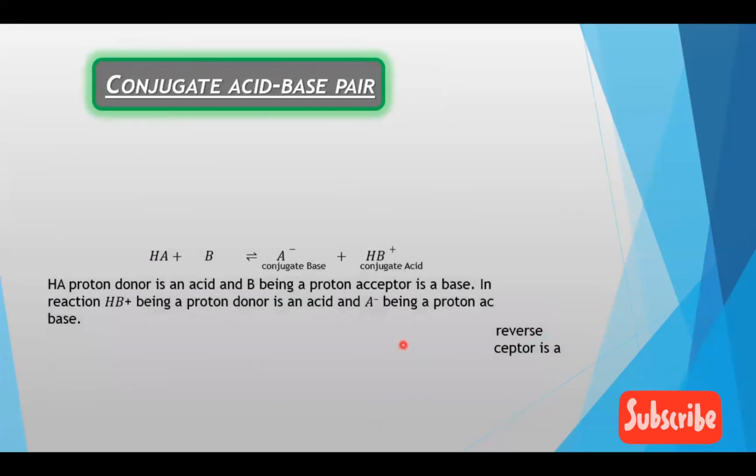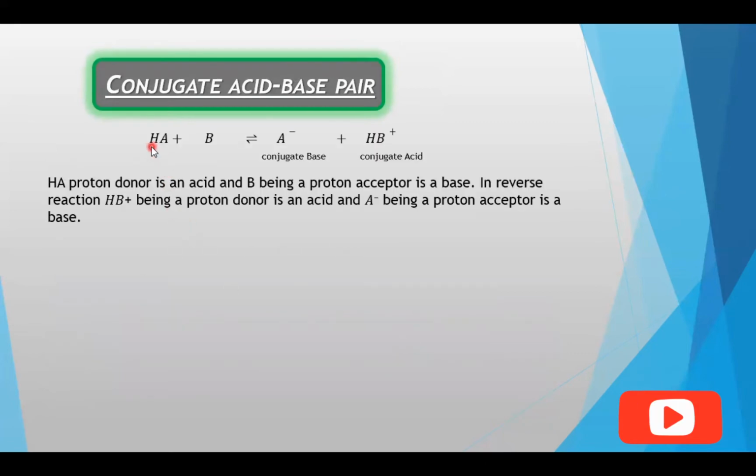Next are the conjugate acid-base pairs. Suppose a reaction here: HA has the ability to donate a proton, so it is an acid, whereas B has the ability to accept a proton, so it is a base. When we consider this reaction in reverse, here A negative has the ability to accept a proton, so it will act as the conjugate base of acid HA, whereas HB positive can donate a proton, so it will act as the conjugate acid of base B.